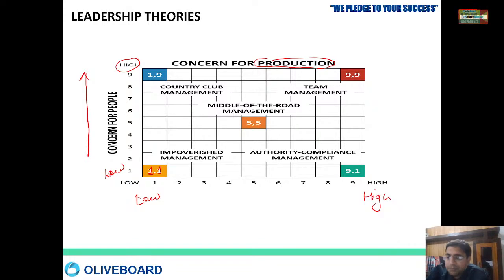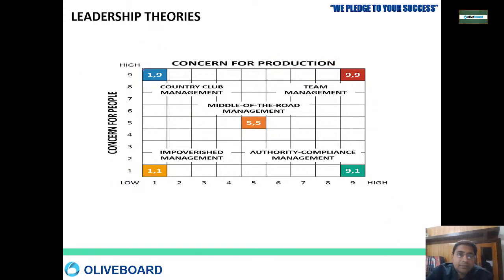That means the management will be impoverished, not good at all, absolutely useless management. Then if we go vertically upward, 1,9: concern for the people is high, and production is low.